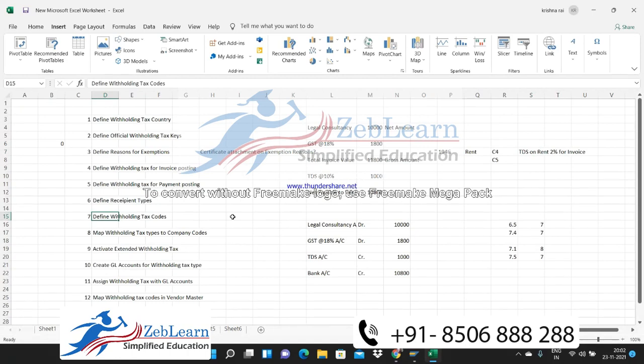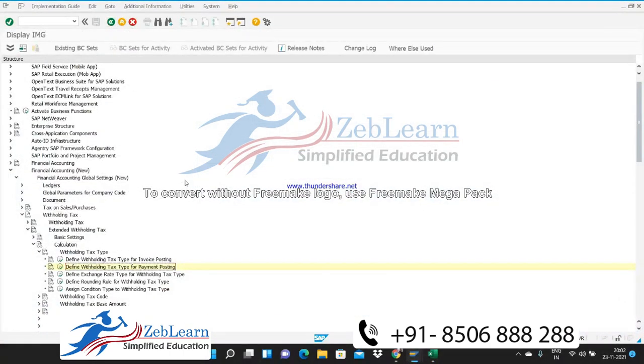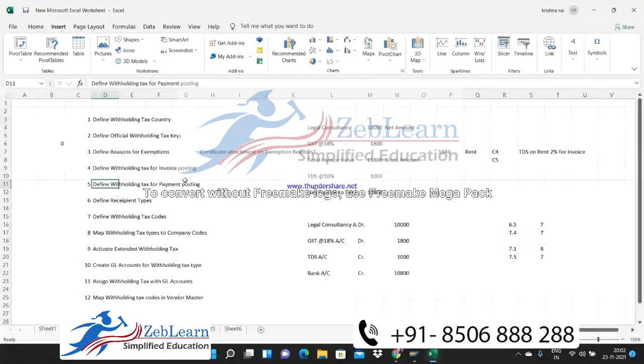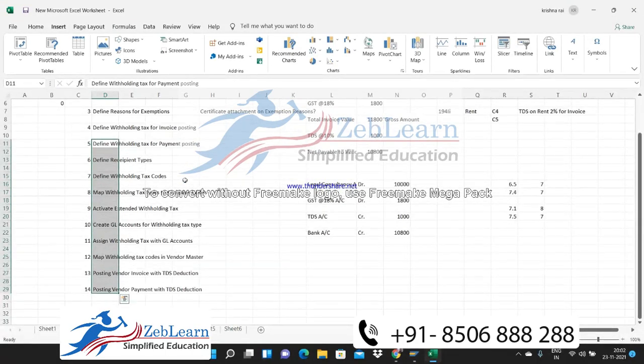Then we are going to define the tax code, and then we are going to map these tax code types with the company code, just like we have created this tax code type, we have to map it with the company code. So yes, tomorrow we are going to complete this configuration, the next part, and we will post the invoices.